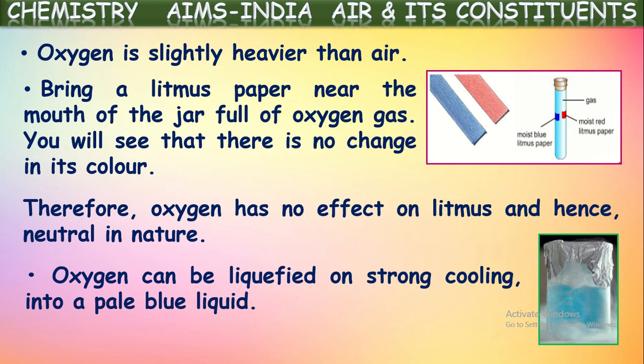This liquefied oxygen gas is called LOX industrially. LOX means liquefied oxygen. Generally, this liquefied oxygen is used as fuel, or as one of the components of fuel, in rockets. Instead of taking the gaseous form, if it is taken in liquid form, it occupies very little volume, isn't it?